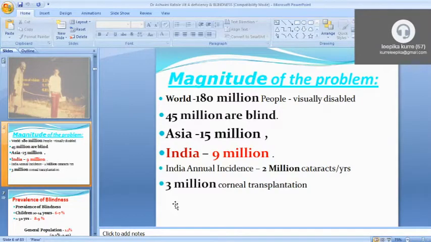And 3 million people require a corneal transplant from some other patient. This is a critical thing and not easy to treat, but other than these 3 million, the rest of the 45 million we can easily treat.